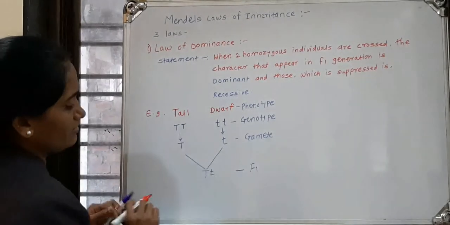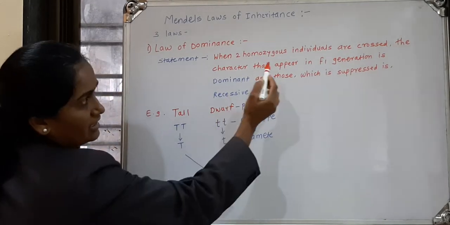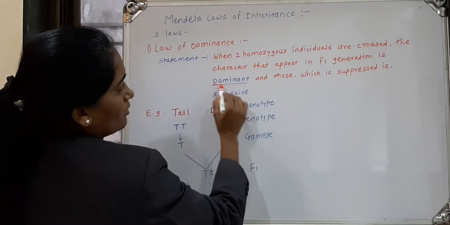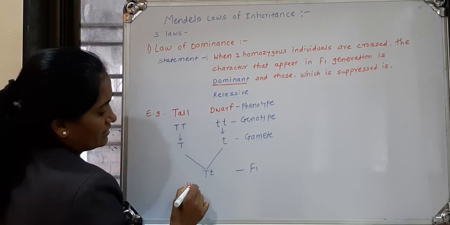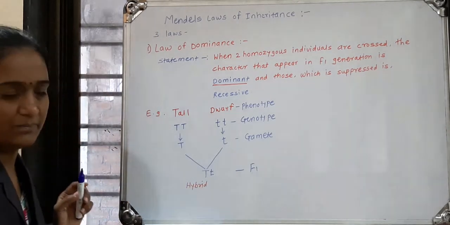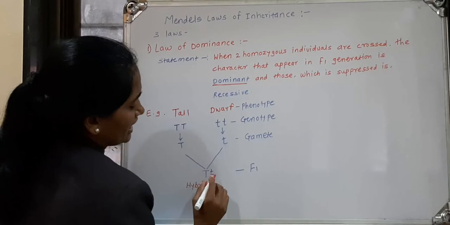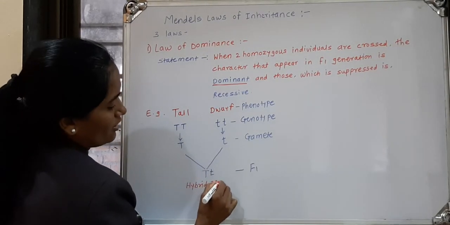Which character will appear? The character that appears in the F1 generation is dominant. Then we will name them. The progeny, or the offspring, will be in a hybrid form, and the name of the progeny is hybrid tall.